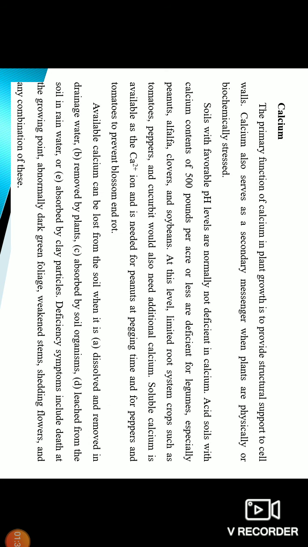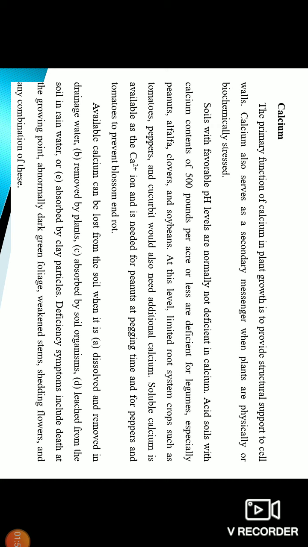First one is calcium. The primary function of calcium in plant growth is to provide structural support to the cell wall. Calcium also serves as a secondary messenger when plants are physically or biochemically stressed. Soils with favorable pH levels are normally not deficient in calcium.